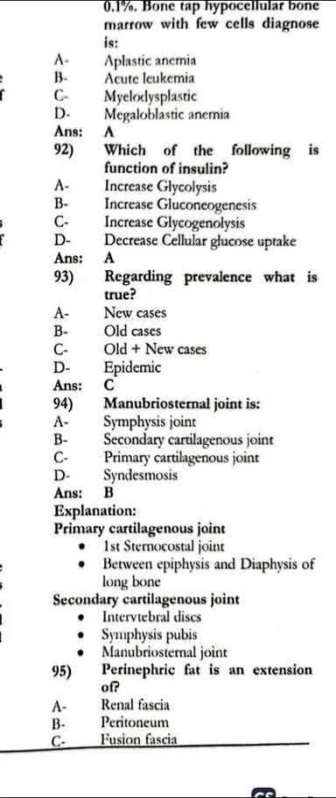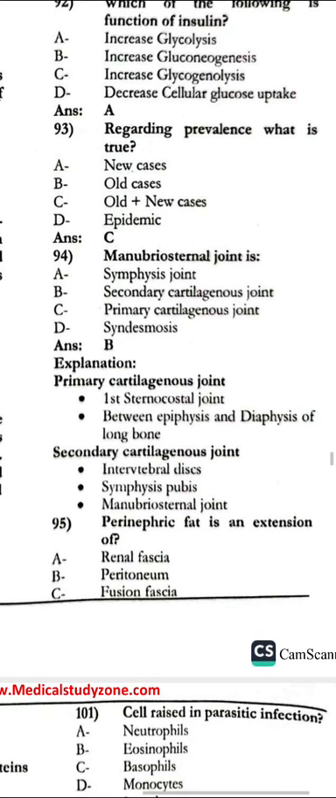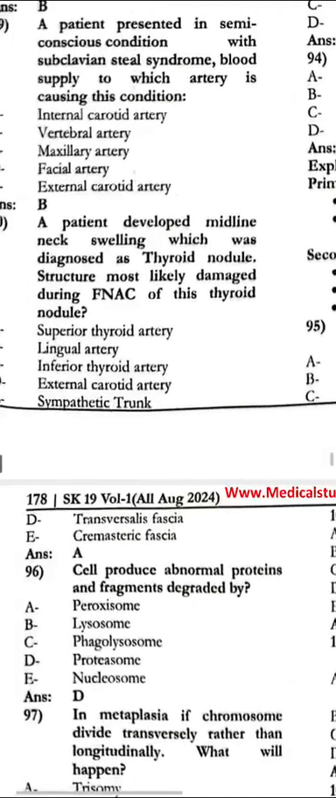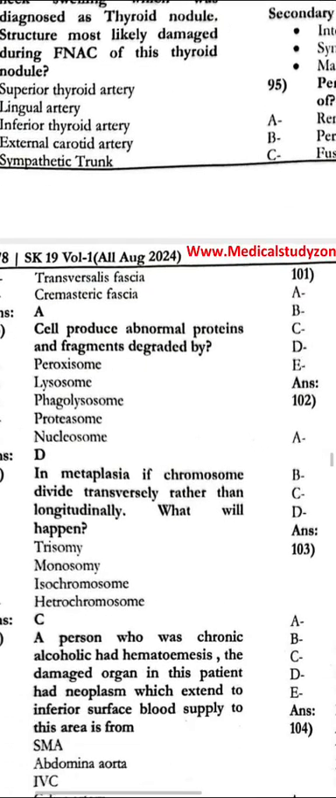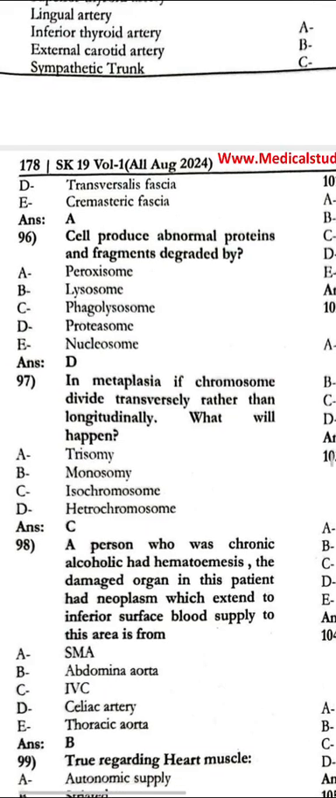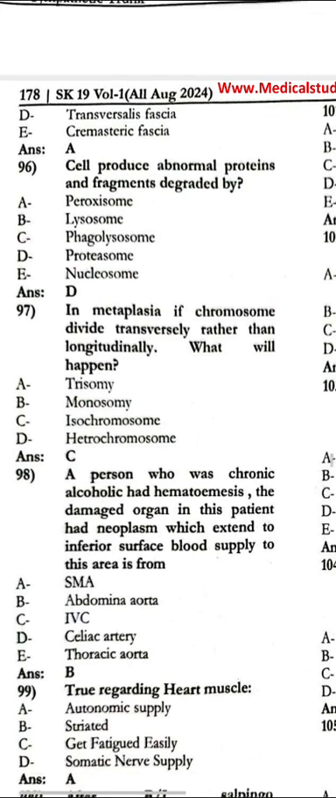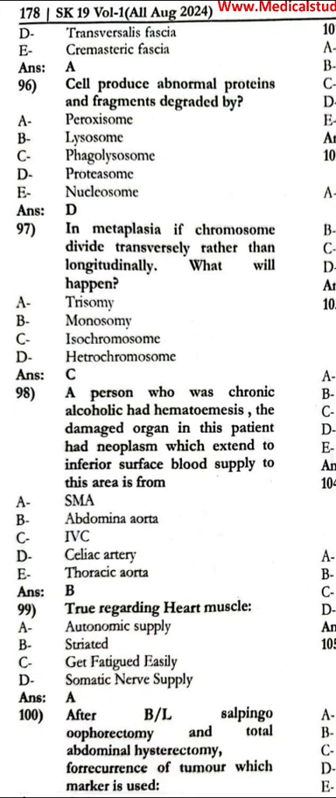The manubriosternal joint is a secondary cartilaginous joint. The perinephric fat is an extension of the renal fascia. The cell produces abnormal proteins and the fragments are degraded by the proteasome. If the chromosome divides transversely rather than longitudinally, what will happen? There is the isochromosome.